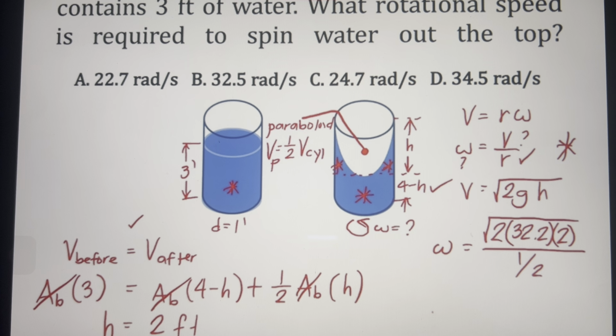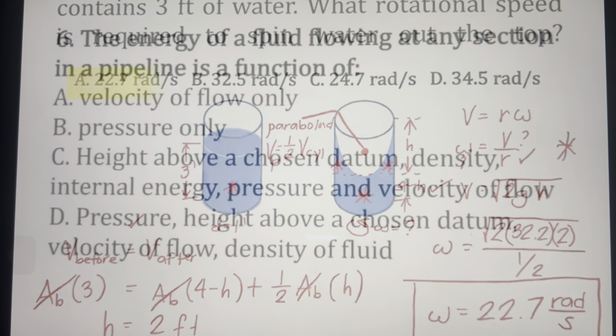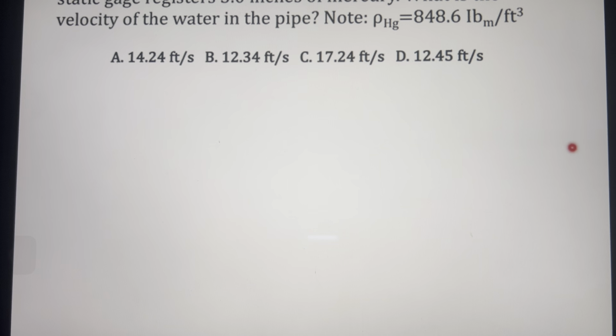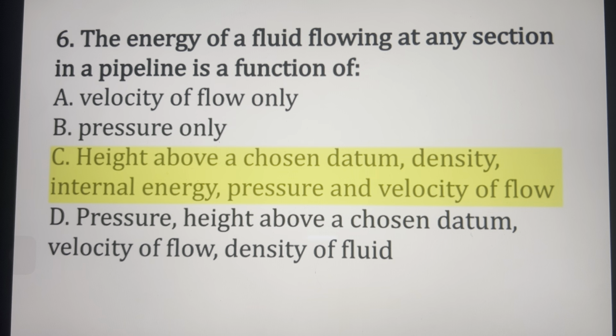So what is our rotational speed? It is equivalent to 22.7 radians per second. The energy of a fluid flowing at any section in the pipeline is a function of height above a chosen diameter, density, internal energy, pressure, and velocity of flow. So that is our answer.